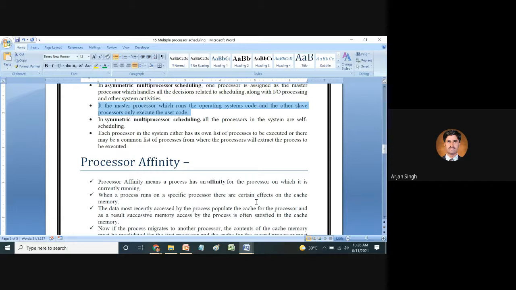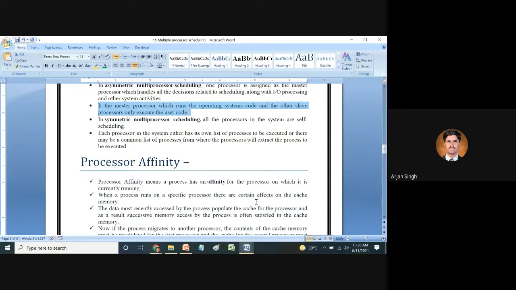If a device is running multiple processes, there is interference and a common sharing of memories. So processor affinity means the process has an affinity for the processor on which it is currently running.